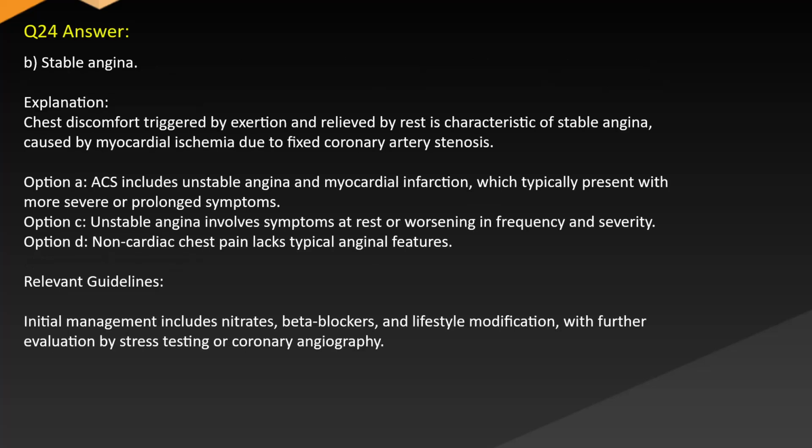Answer: B. Stable angina. Explanation: chest discomfort triggered by exertion and relieved by rest is characteristic of stable angina caused by myocardial ischemia due to fixed coronary artery stenosis. Option A. ACS includes unstable angina and myocardial infarction, which typically present with more severe or prolonged symptoms. Option C. Unstable angina involves symptoms at rest or worsening in frequency and severity. Option D. Non-cardiac chest pain lacks typical anginal features. Relevant guidelines. Initial management includes nitrates, beta blockers, and lifestyle modification, with further evaluation by stress testing or coronary angiography.